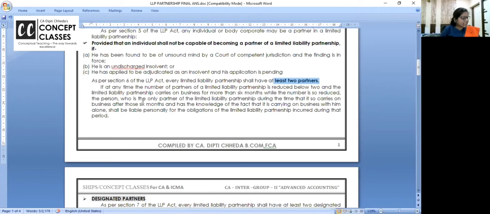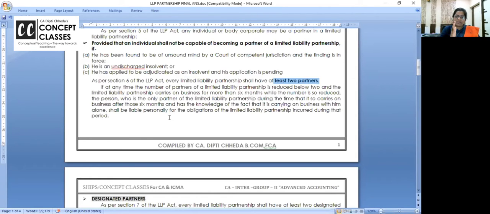If at any time the number of partners of LLP is reduced below 2 and LLP carries on business for more than 6 months, while the number is so reduced, the only partner of LLP during the time that it so carries on business after 6 months, and he has the knowledge of the fact and still he is carrying on, he shall be personally liable for all the obligations of LLP.